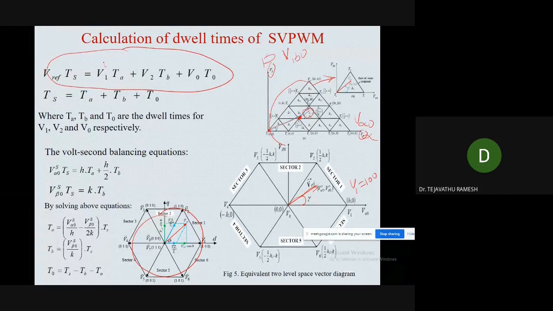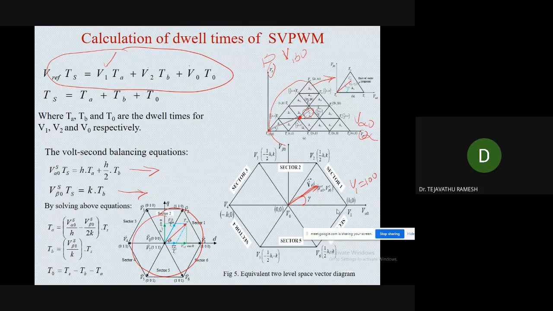So what is the V1? V1 is equal to V1 of H, that is 1, 0, 0. So here, when it is fallen in this region, find out the V1, V2, V0, then substitute that V1, V2, V0 in this equation and separate the real and imaginary terms. This is the real and this is the imaginary one.